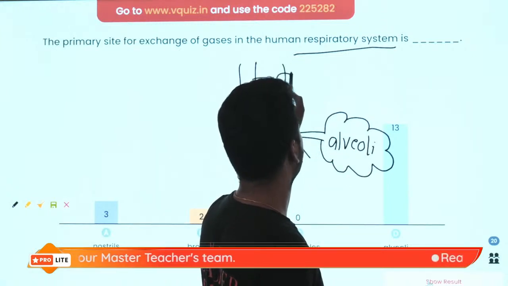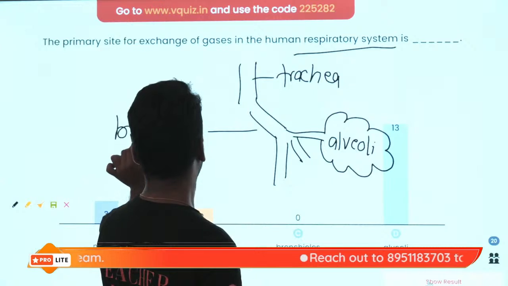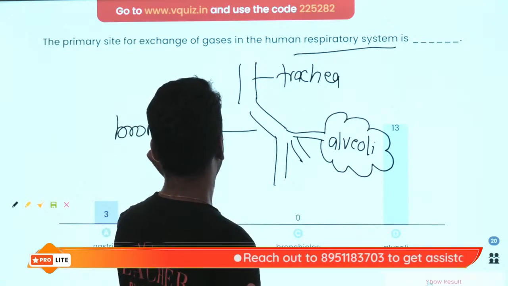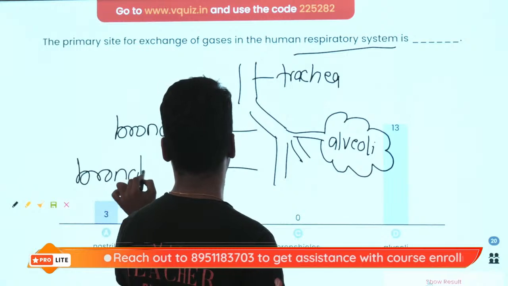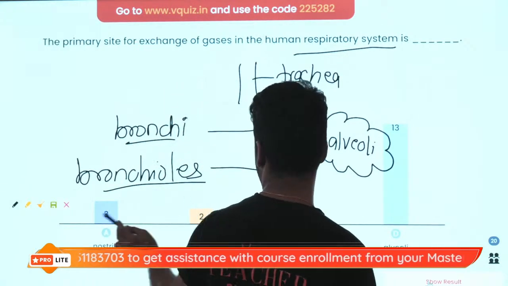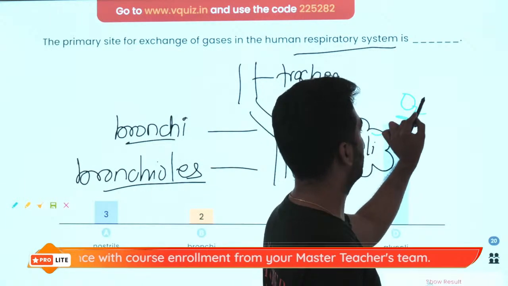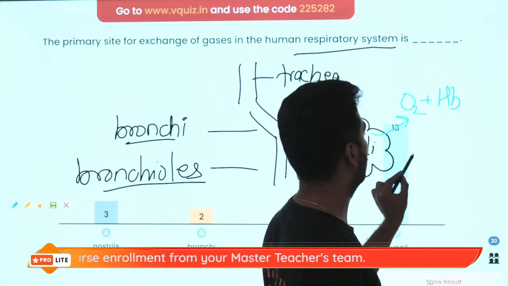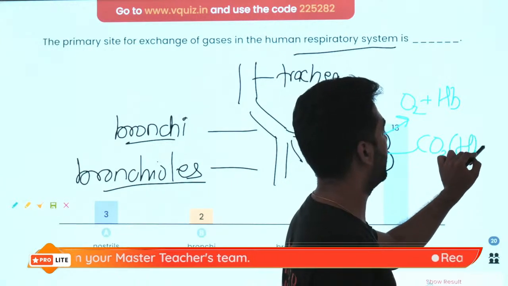This is my trachea. This is my bronchus. And these are the bronchioles. So, in the alveoli, the oxygen is given to the hemoglobin and carbon dioxide is given by the hemoglobin.